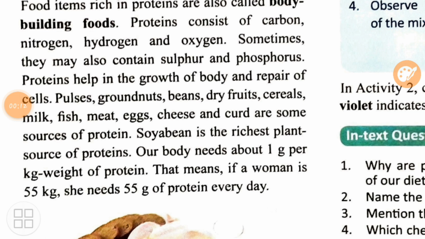Soybean is the richest plant source of proteins, and one interesting fact they have given us is that for every 1 kg of weight, you need to have how much protein? You need to intake 1 gram of protein. For example, they have given here that suppose a lady is there and her weight is 55 kg. So for every 1 kg you need to have what? 1 gram of protein. So if you are 55 kg, you need to have 55 grams of protein every day.